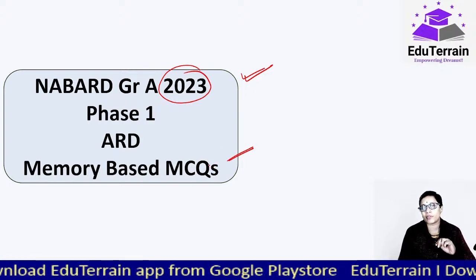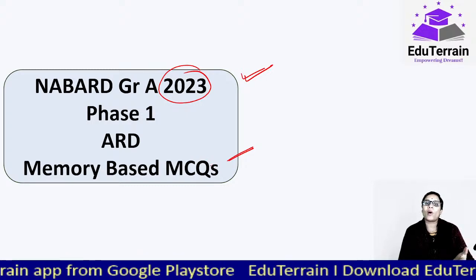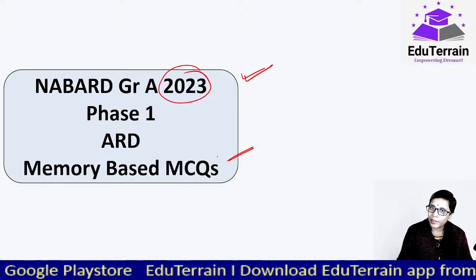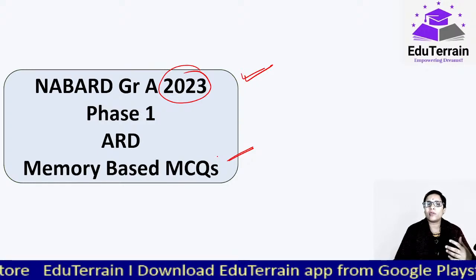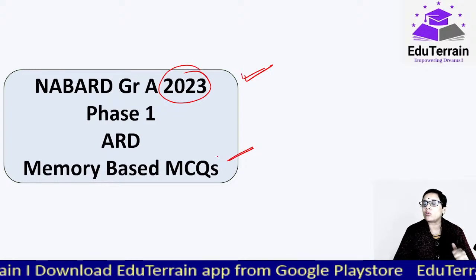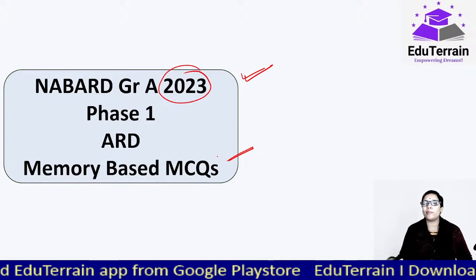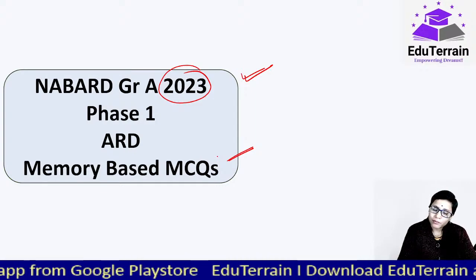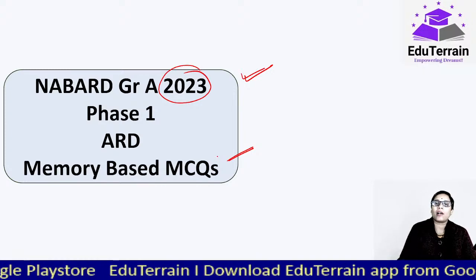And there were 2 shifts. Last year, NABARD grade A 2023 phase 1, it was conducted in 2 shifts. One of those shifts' questions I am going to take you through today. There are questions of the other shift also. I have already compiled them as well. Some other week, next week or so, whenever we get time in between the series, I'll take you through those questions as well. So today I think these are shift 2 questions, because I had mixed all of them, even from students, because I spoke to everyone at that time. So this is the background. So with this, let me start today's questions.